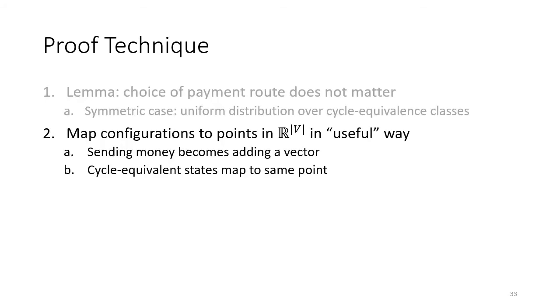Next, we'll map configurations to points in real space in a useful way. And by useful, we mean that sending money or sending a transaction reduces to adding a vector, and every representative of these equivalence classes maps to the same point.